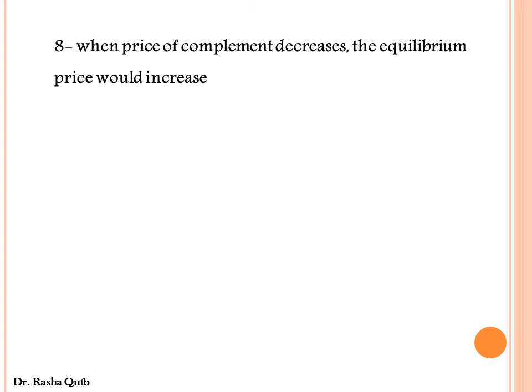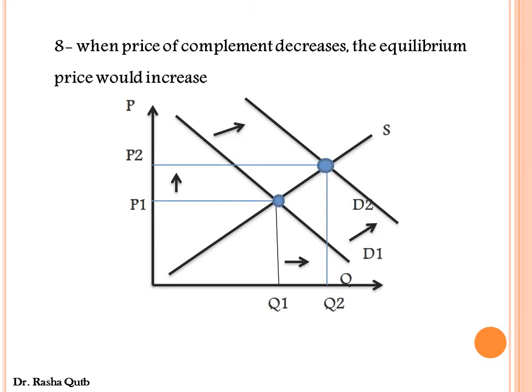Number 8. When price of complement decreases, the equilibrium price would increase. Also, in order to know whether this sentence is true or false, we first draw the graph. The price of complement is a factor that affects the demand side of the economy. When the price of complement decreases, it means that the demand for our product would increase.